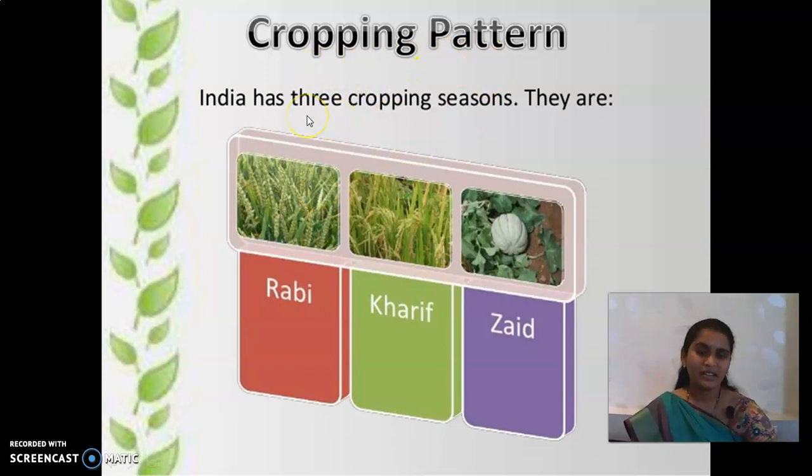In India, we are following three cropping seasons or cropping patterns. The first is Rabi, one more is Kharif, and one more is Zaid. As we know, agriculture depends on the physical features and other things also. So, based on these, we have divided the cropping into three seasons: Rabi, Kharif and Zaid. Guys, remember Rabi, Kharif and Zaid. And next we'll see about Rabi.